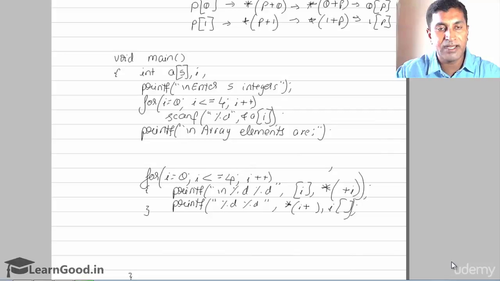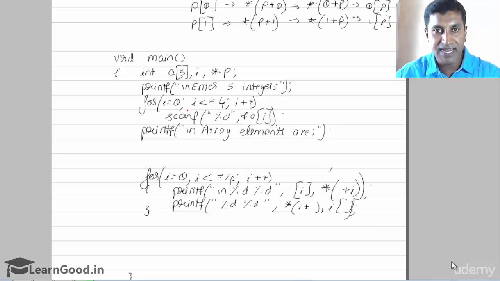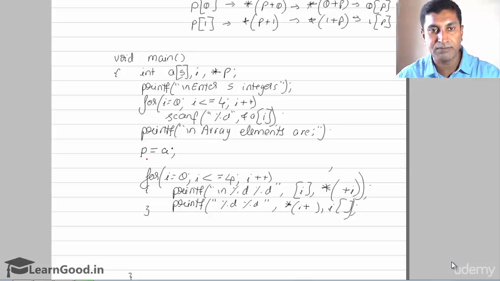Fine, let's see a program to read 5 array elements and then display them, but displaying we will do with the help of an explicit pointer. So I have declared an array of 5 elements A, and I'll declare one pointer P of type integer. Enter 5 elements, we will read with the help of the array itself by giving ampersand of A of I. For displaying array elements, what I'll do is make this P pointer point to the first location by giving P equals to A. For displaying, we'll give printf %d %d.